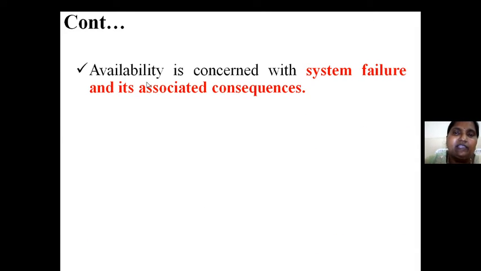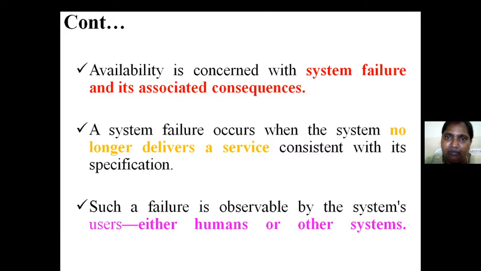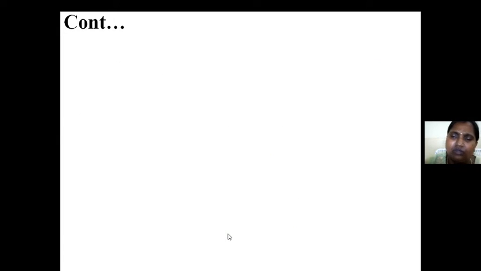So what is availability? Why is it a concern? Availability is concerned with the failure to give the data to the user when he made a request to you. If that is the case, it is called a failure. A system failure occurs when a system no longer delivers a service consistent with its specification. I am supposed to respond to a request, but I am unable to respond due to the unavailability of the data. Such a failure is observable by the system's users, which can be humans or automatic systems.